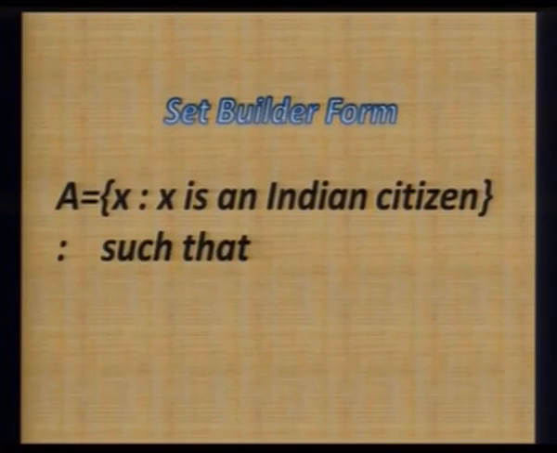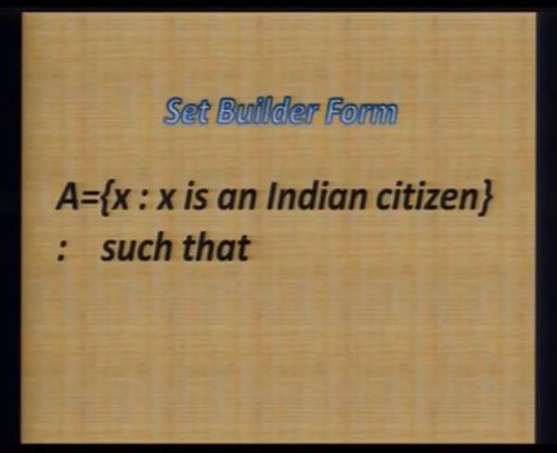So for this type of larger sets, we have one more way of representing a set, and that is called set builder form. Now let us see how we represent this particular set in set builder form. Here, when the set was the set of all Indian citizens, we represent it in this way: A equal to X, then two dots we can see there. These two dots mean such that, this is a symbol which is used: X such that, and now we define the X. What is X?